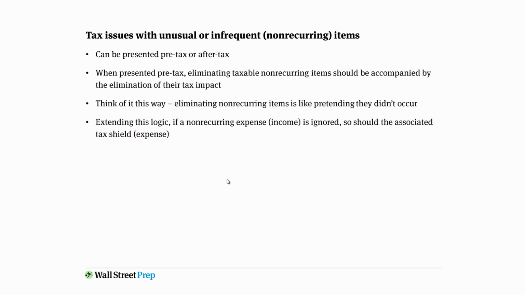And that's what this slide is about. That when restructuring items or non-recurring items are presented pre-tax, eliminating these non-recurring items should be accompanied by the elimination of their tax impact. And the way to think about it is that eliminating non-recurring items is like pretending they didn't occur. And if you extend this logic, if a non-recurring expense is ignored, so should the associated tax shield.